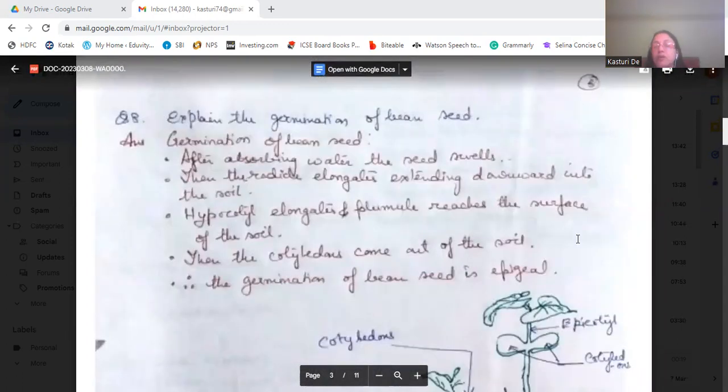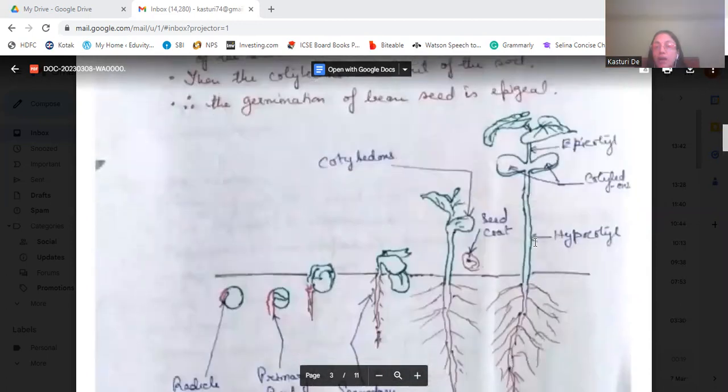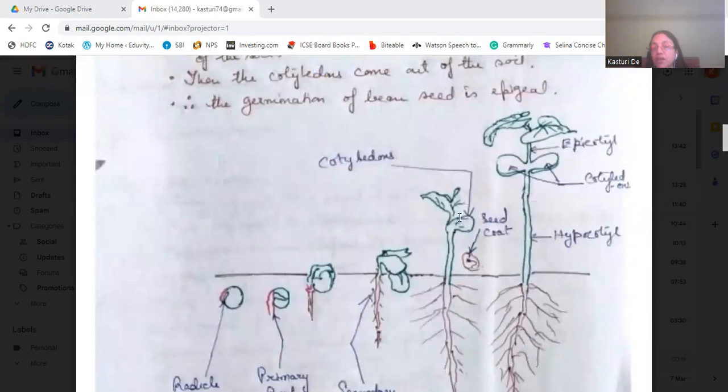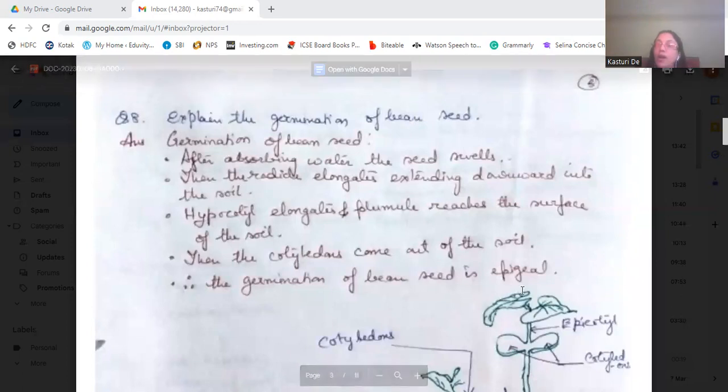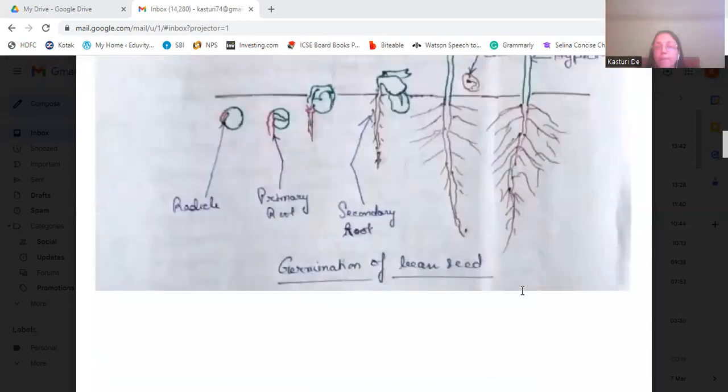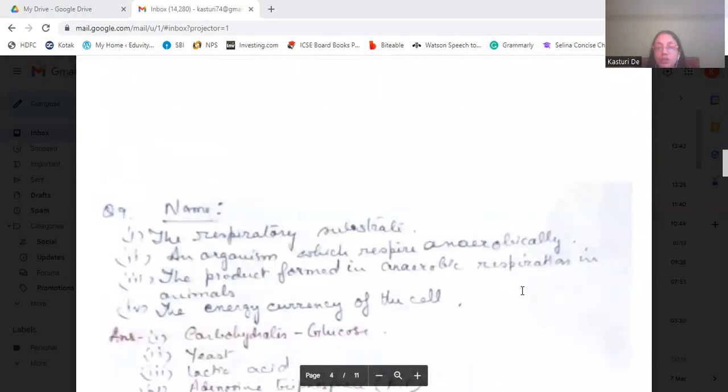So what happens? Here the water is absorbed by the seed and the seed swells up. Then the radicle elongates, extending downward into the soil. The radicle starts growing inside the soil. Then the hypocotyl elongates and the plumule comes up to the surface of the soil. Then the cotyledon comes out of the soil, and the germination is therefore an apical germination. So this is about the bean seed germination.